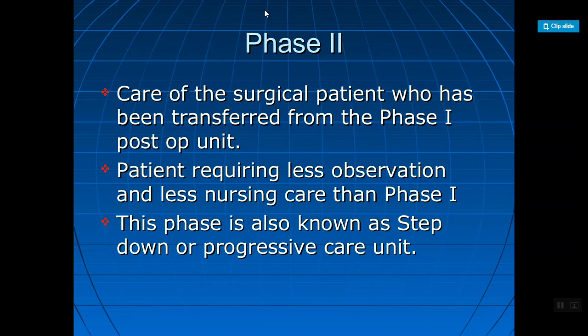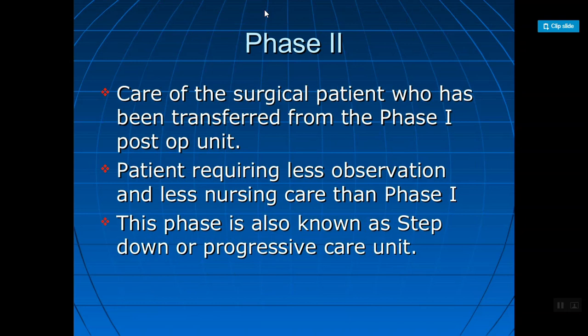Next, phase 2. Phase 2 is care of surgical patients who have been transferred from the phase 1 post-operative unit. When the patients are transferred from the post-operative unit to any ward, that is phase 2. The patients require less observation.